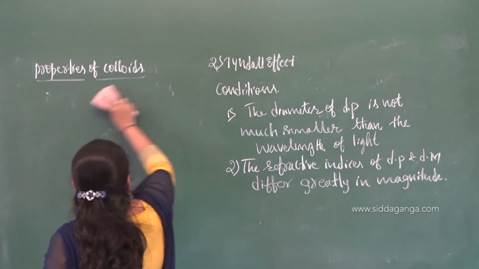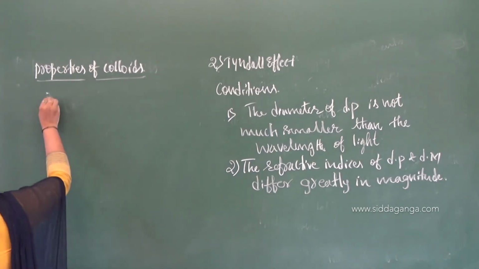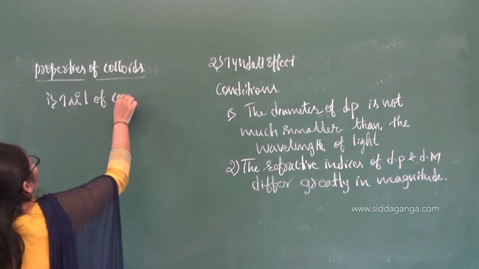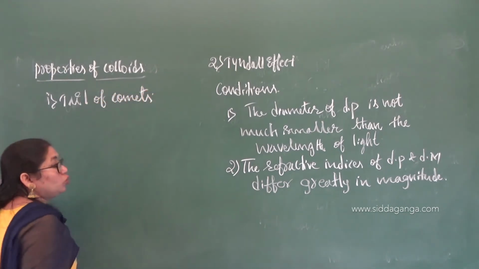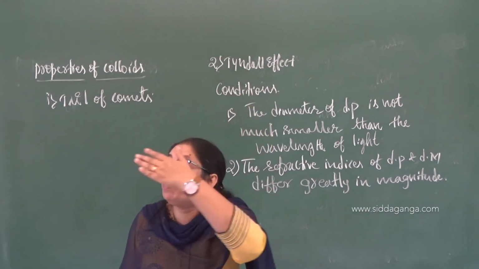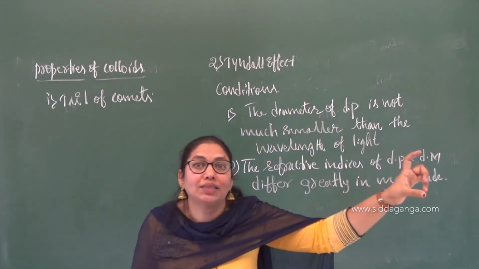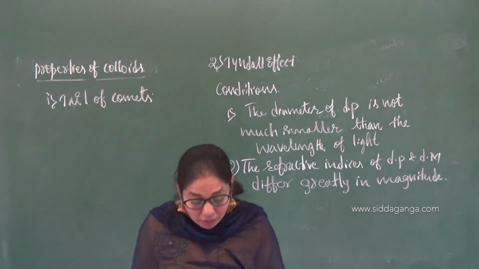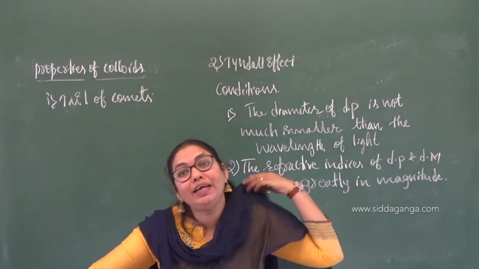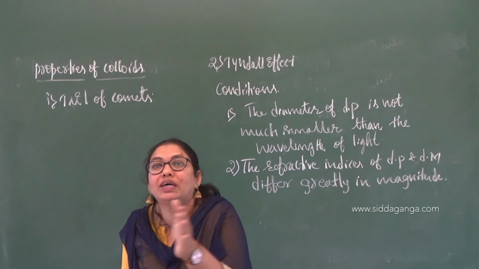You know all these examples, right? The first one is nothing but the tail of comets. You know about comets, what do you call that one? Dhumaketu, right? While they are passing, when you see, you can say, oh, the comet has passed. You can easily find out because of its path. That path will be in the form of a cone. That is mainly because of the scattering of the light by the particles left by the movement of that comet.